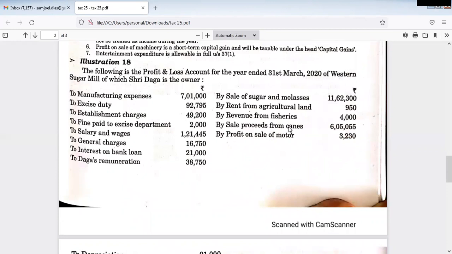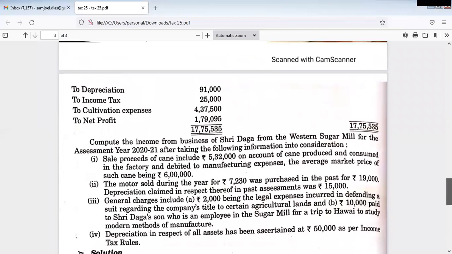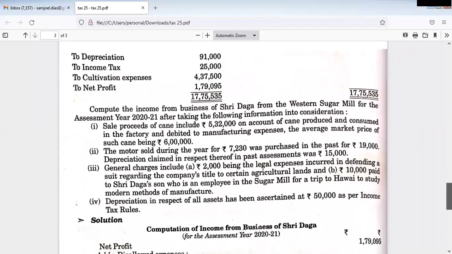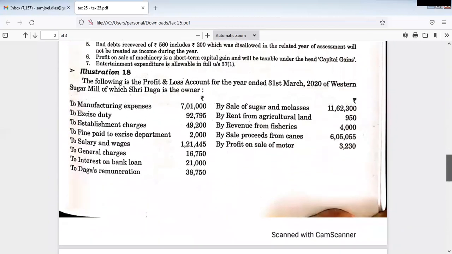Now, let us consider the credit side of the profit and loss account. Now, we have sale of sugar and molasses. They have given 11,62,300, and no entry is there for the related aspect, so it is allowed as a business expenditure.